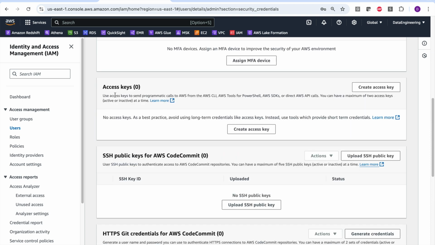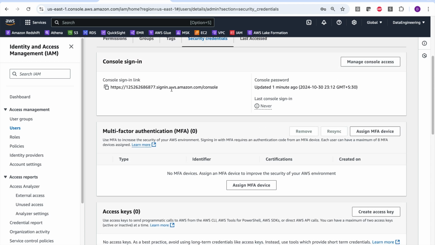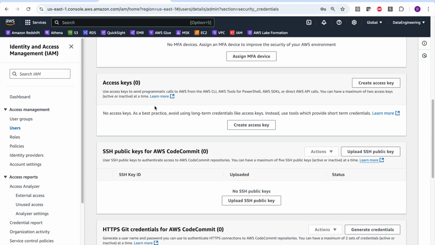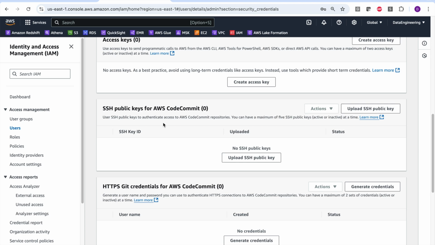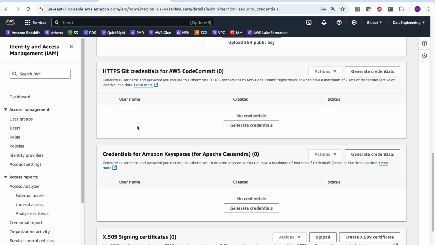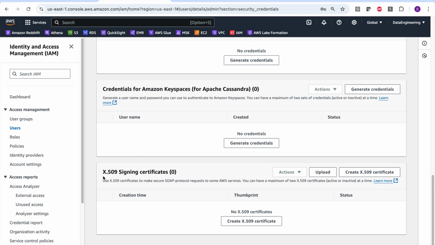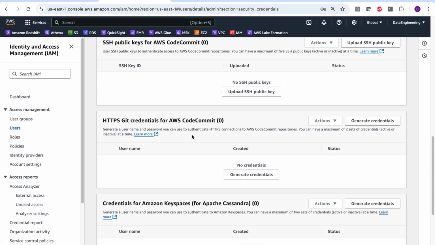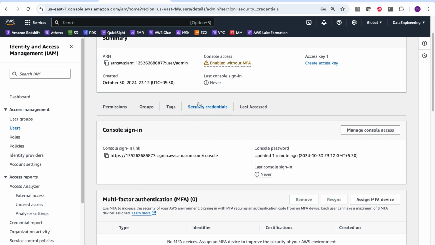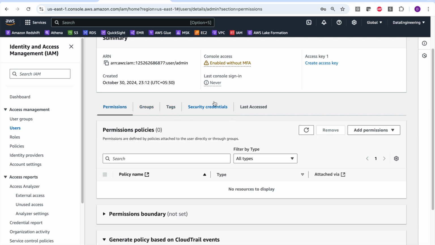And then we have access keys. Access keys are needed for running AWS CLI commands. If you want to create or manage resources using the AWS command line interface with this admin user, you'll have to provide the access keys while running the commands. Then you have SSH public keys for AWS CodeCommit, and credentials for Keyspaces, X.509 signing certificates, etc. We'll not bother about those. As of now, we will just use the console sign-in URL, and that's it. And no permissions have been given so far.